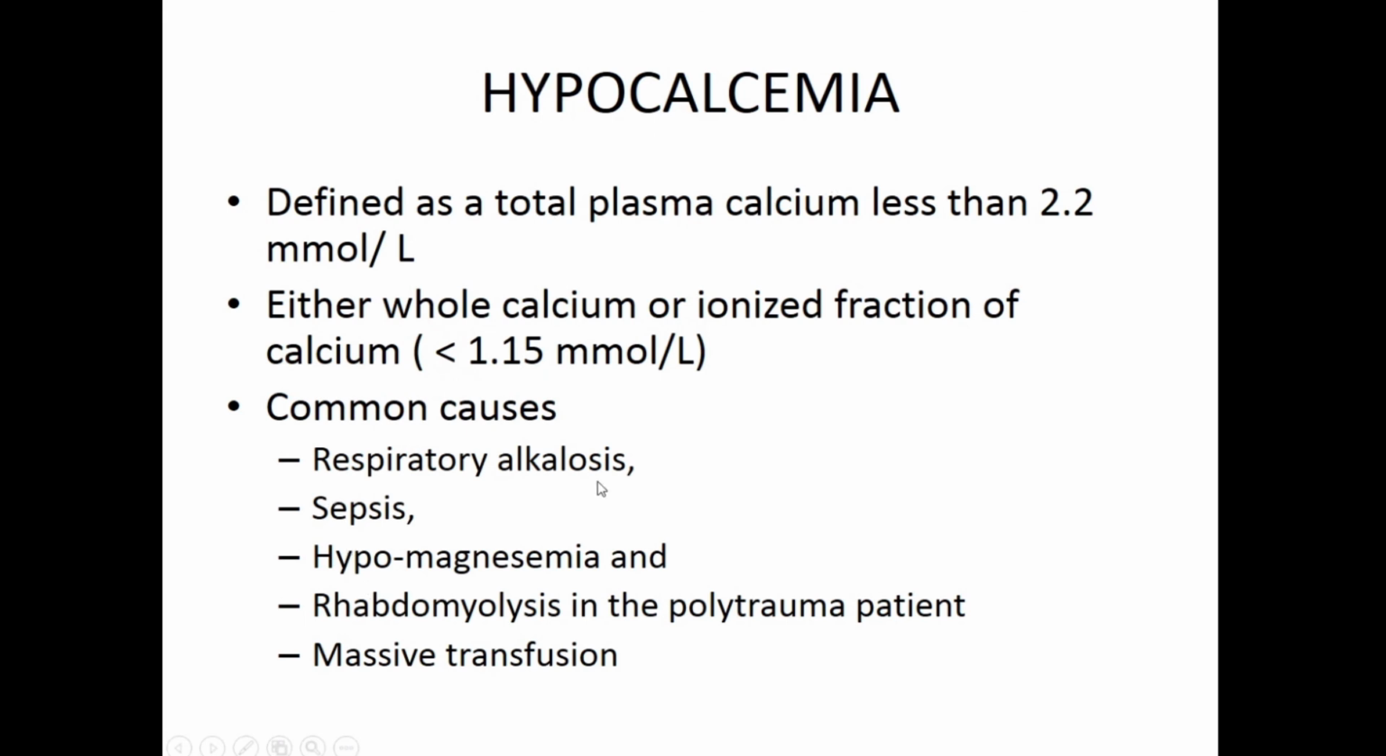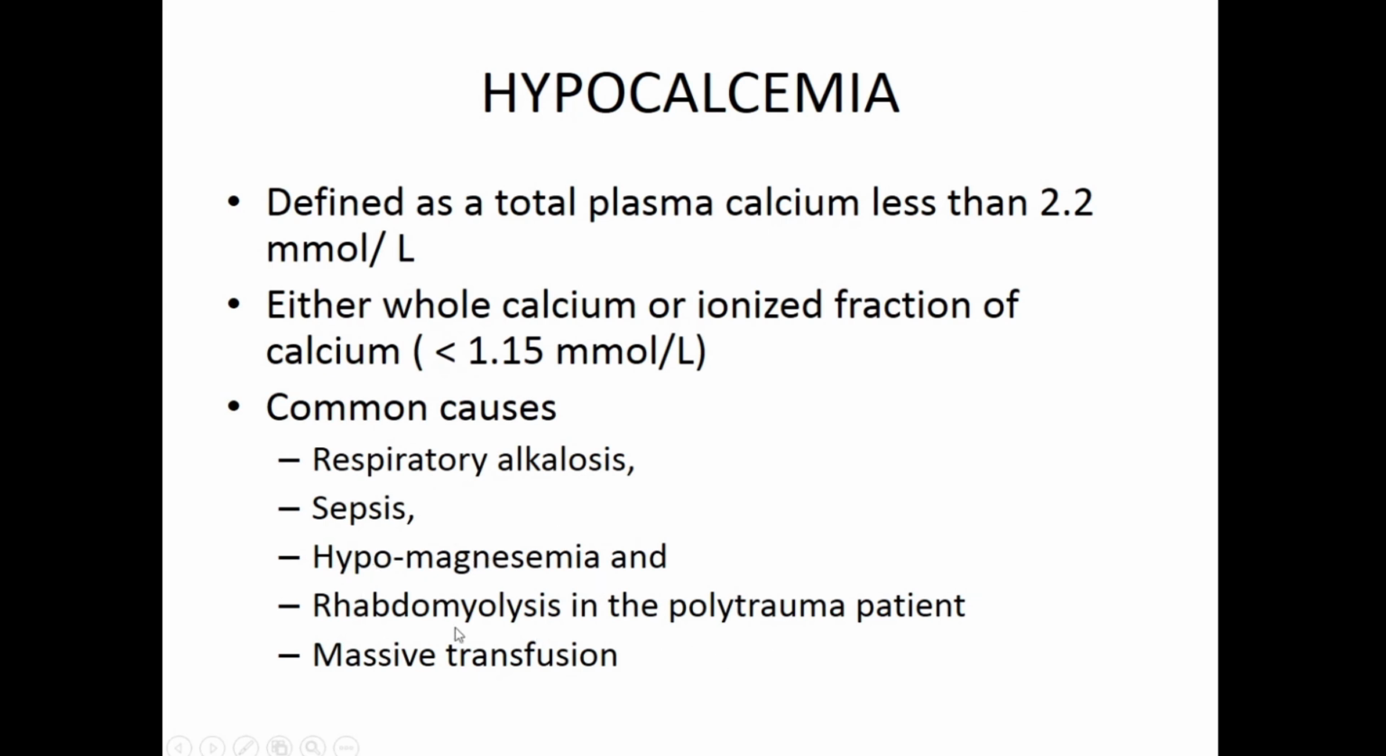So a lot of things, like respiratory alkalosis, when the patient has serious sepsis or infection in the body, then the calcium levels can decrease, or the patient has hypomagnesemia. So always remember, when you are checking one electrolyte, always check the other electrolyte. As I said, with potassium also, you have to check the magnesium levels as well. So if the calcium is low, always first rule out hypomagnesemia. Magnesium levels have to be corrected.